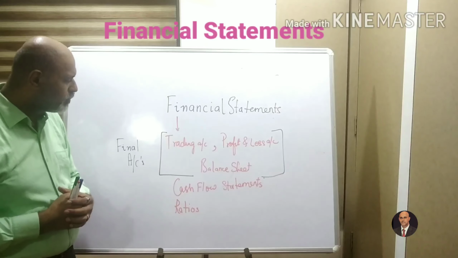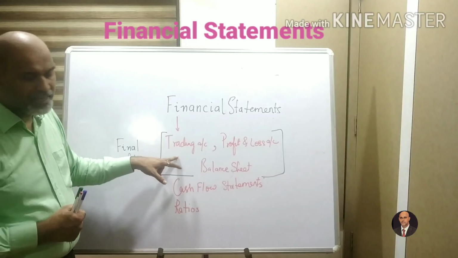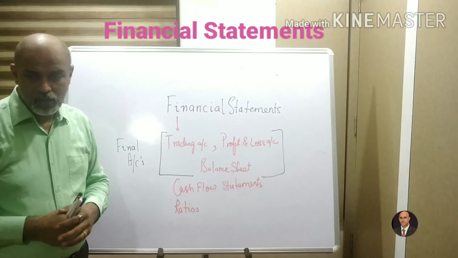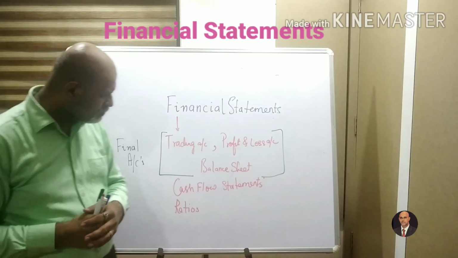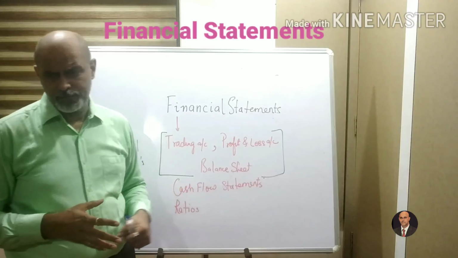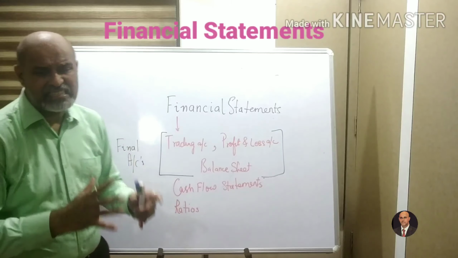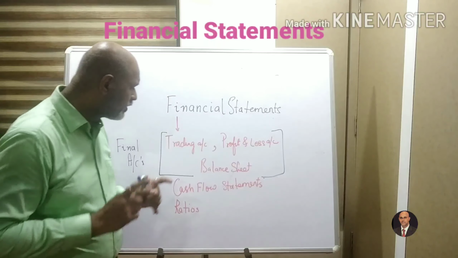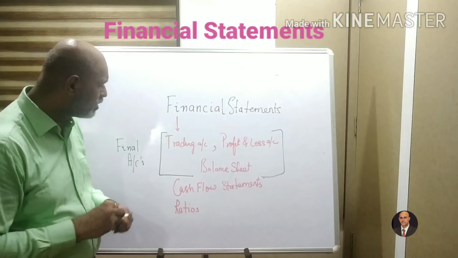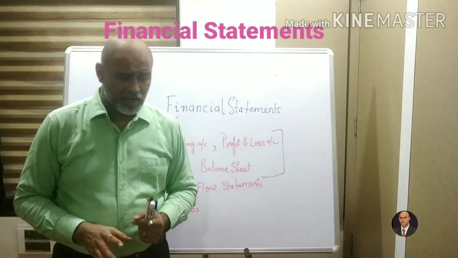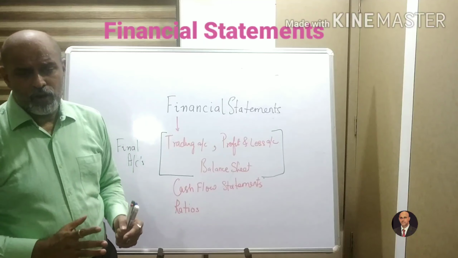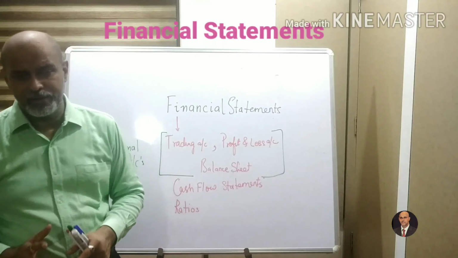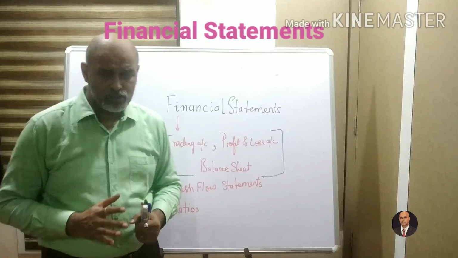Your trading account basically would be involving at the factory stage, where you find out your cost of goods sold, and you find out your gross profit, where if your credit side is greater than your debit side, that means your incomes are more than your expenses, so what you make is a gross profit. And in the reverse case, if your debit side is more than your credit side, that means your expenses are more than your income, you're making a gross loss.